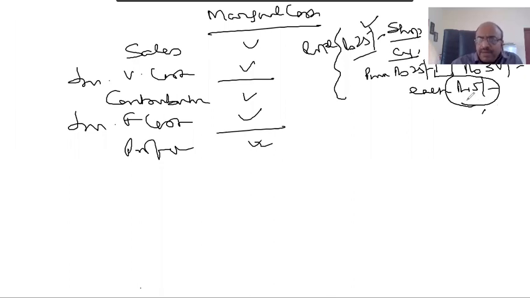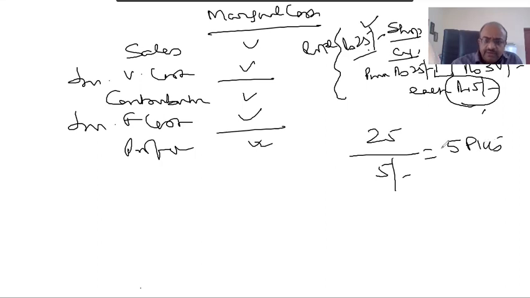So, how many packets he has to sell to recover this also? 25 rupees he has to recover, per packet 5 rupees, because by selling, he's got 5. Therefore, he has to sell five packets.